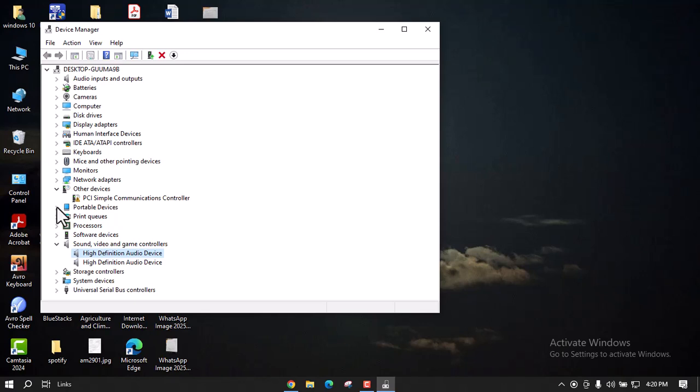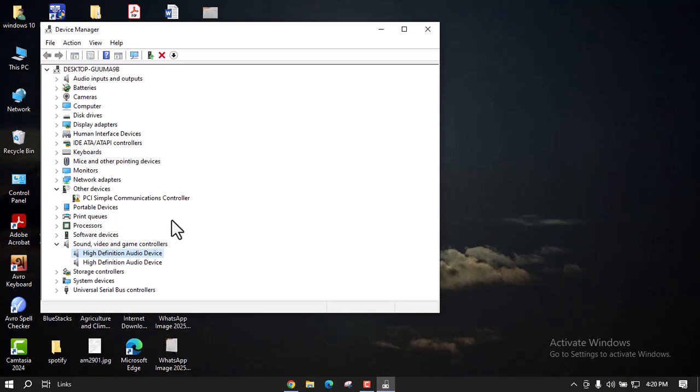And from here, you can just search for portable devices. And if you found them okay too, you can find any USB device in here. So what you need to do is just to make sure you enable that USB device and update that properly.